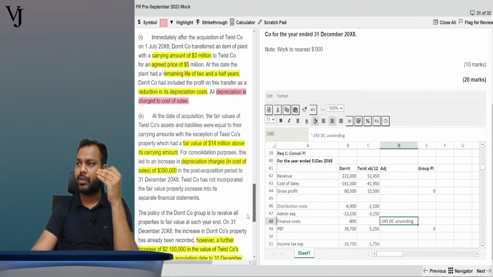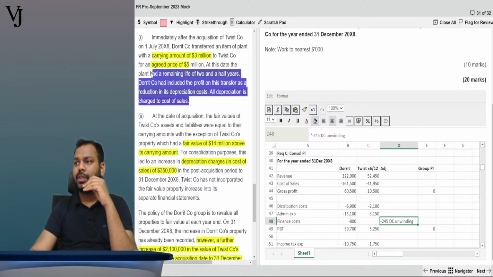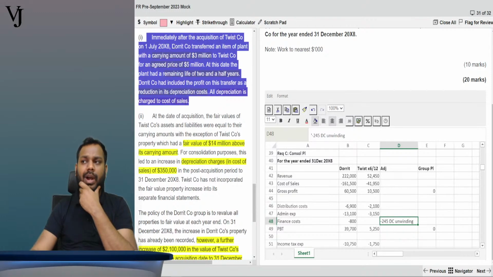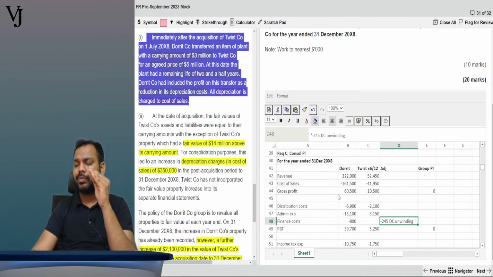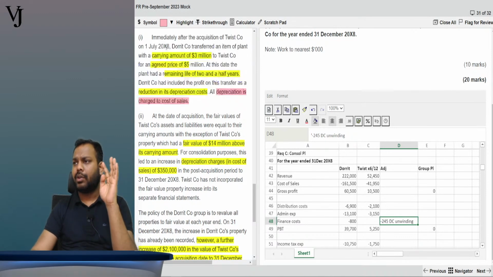Now here, any specific adjustment? Tell me for this part. This is the P&L of the parent and subsidiary both. This is the parent now. For this one, what we have to do? We have to eliminate 2000 and reverse the depreciation of 400.